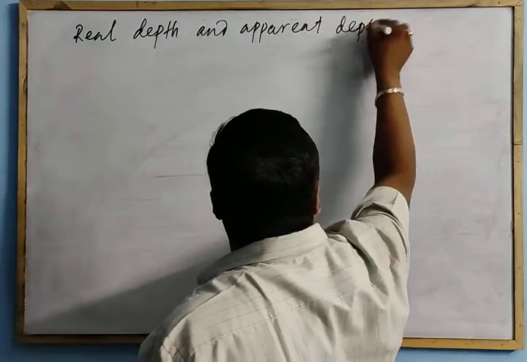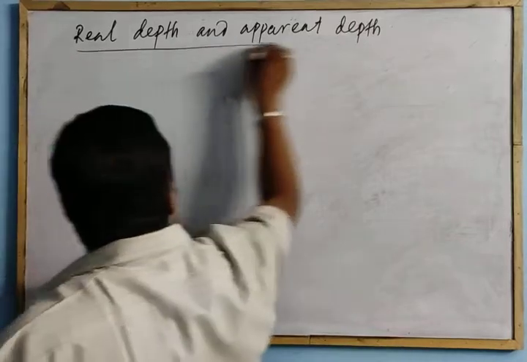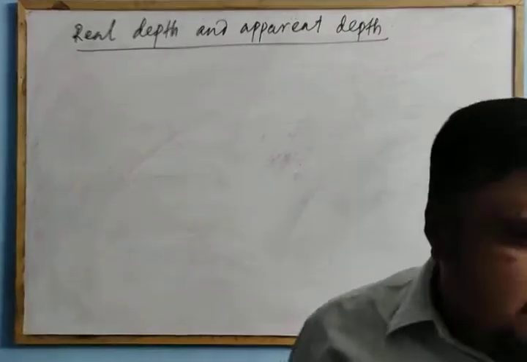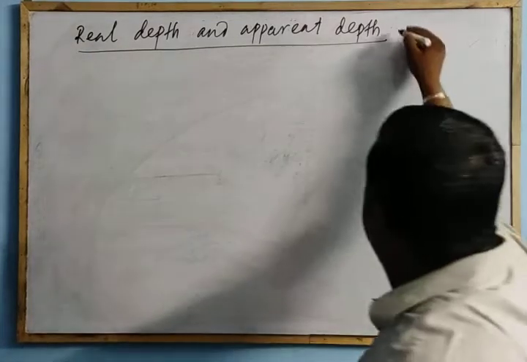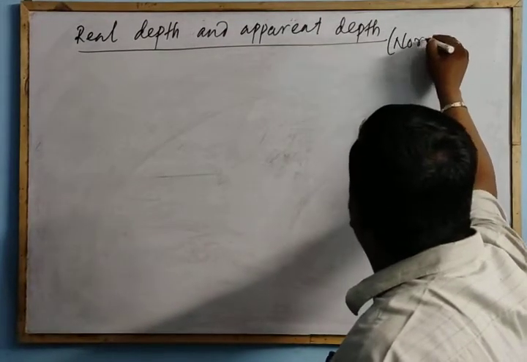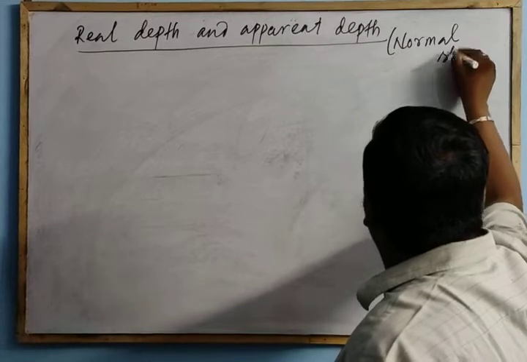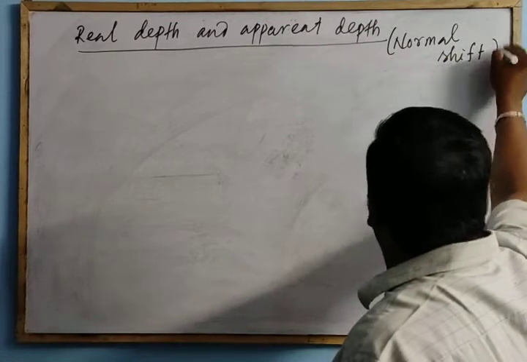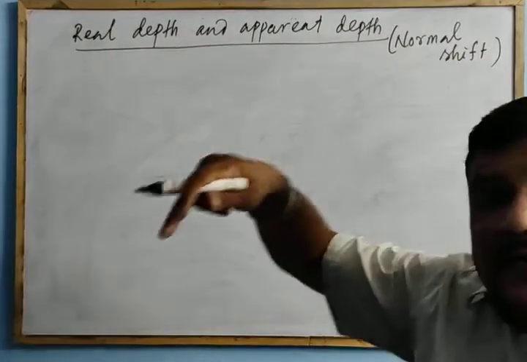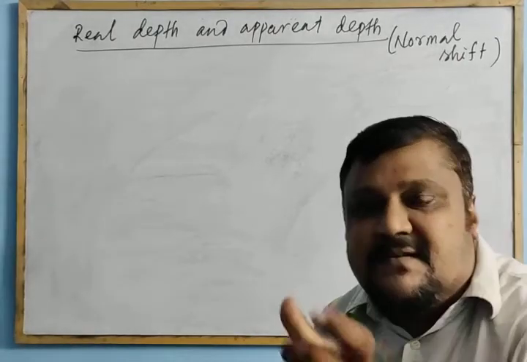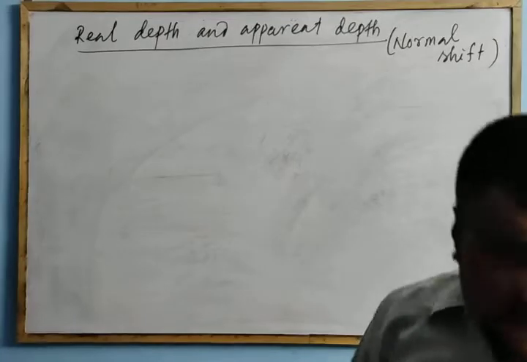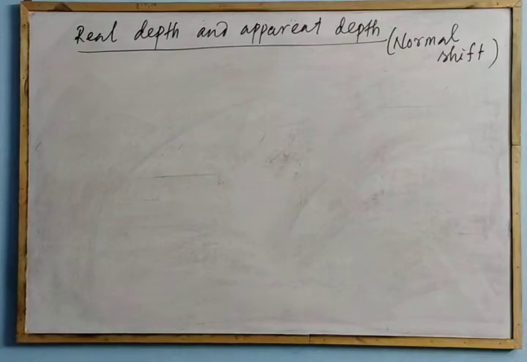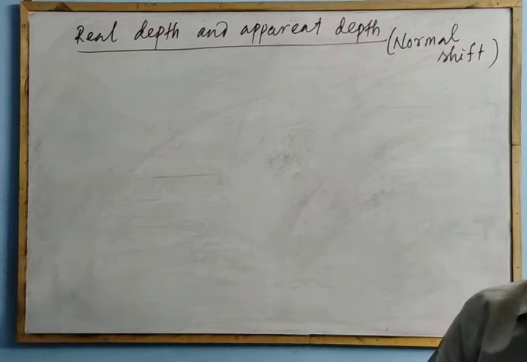Here we find an expression for the normal shift. Then we calculate lateral shift. A normal shift means a perpendicular shift. So first you draw, let us explain that. What is that real depth and apparent depth? First you understand this one.